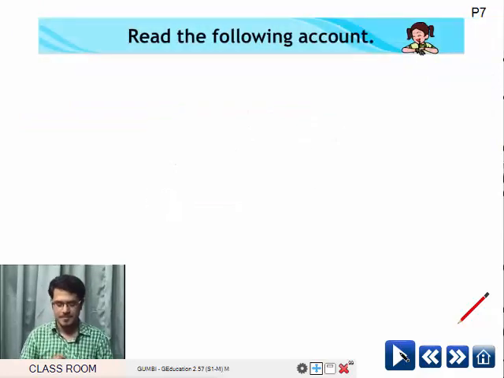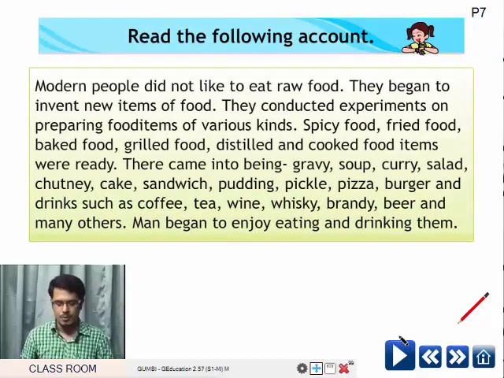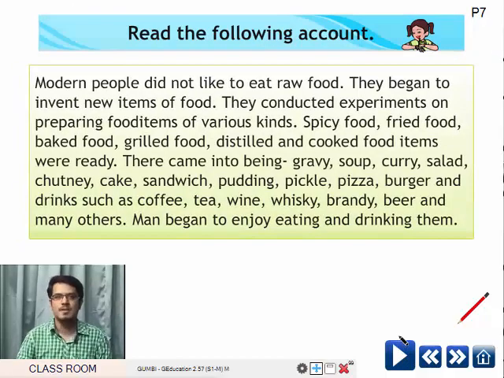Next, read the following account. Here is a paragraph for you. You have to read. It is mainly based upon the current situation of the people. I read, you have to listen to it carefully. Modern people did not like to eat raw food.